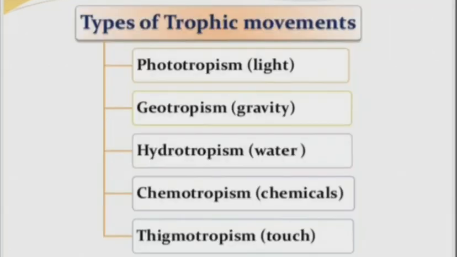Types of tropic movements. Plants can respond to light, and that type is called phototropism. Response towards gravity is geotropism. To water, hydrotropism. To the chemicals secreted in their body, chemotropism. To touch, thigmotropism. Like this, we find different types of tropic movements in plants.